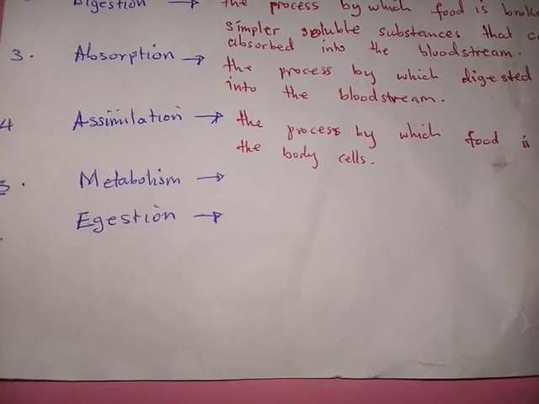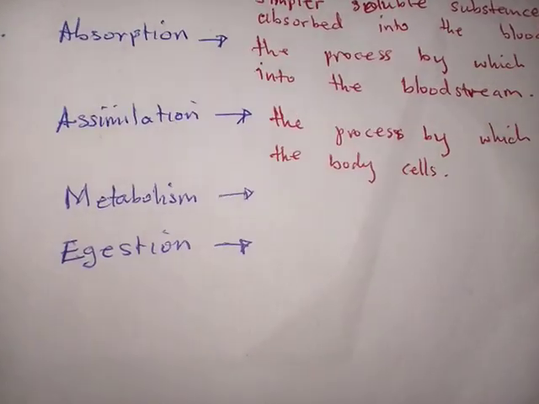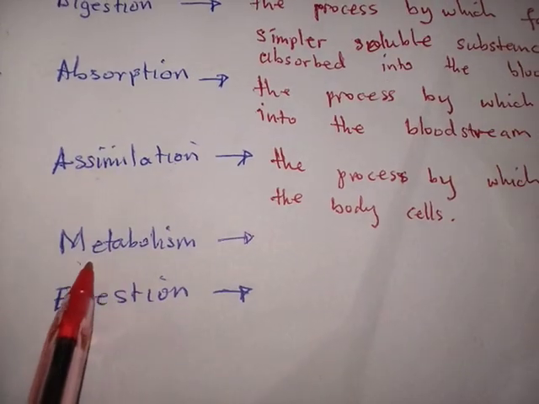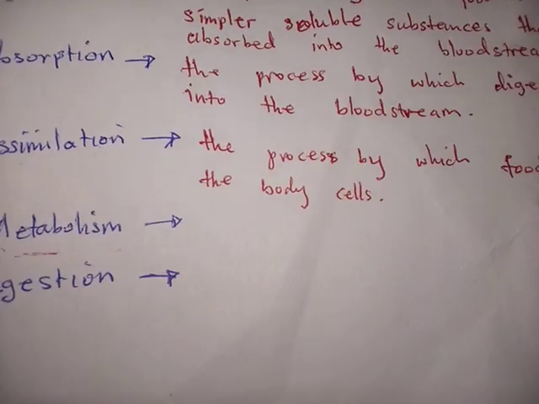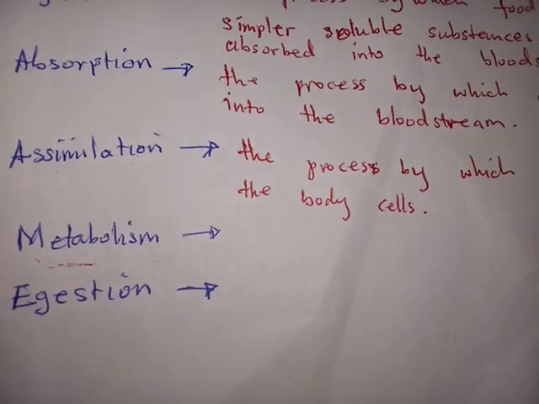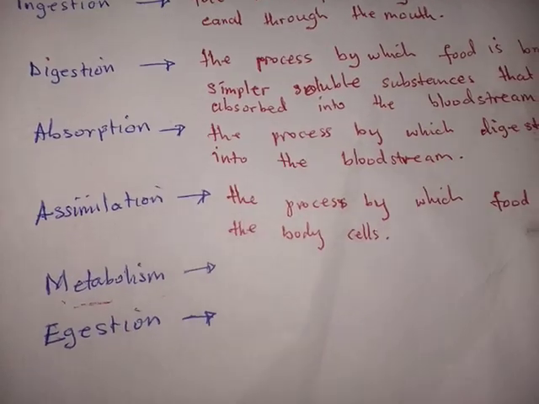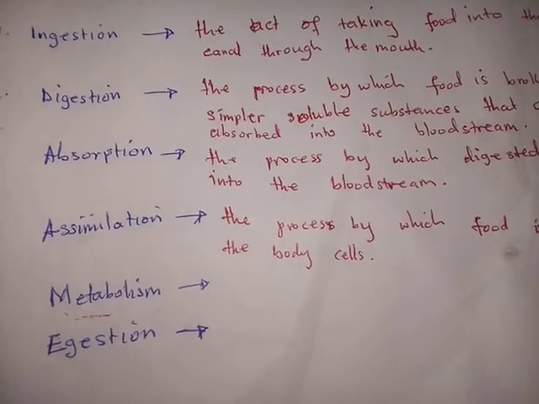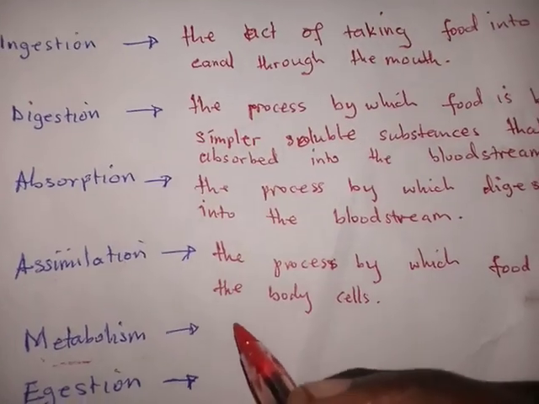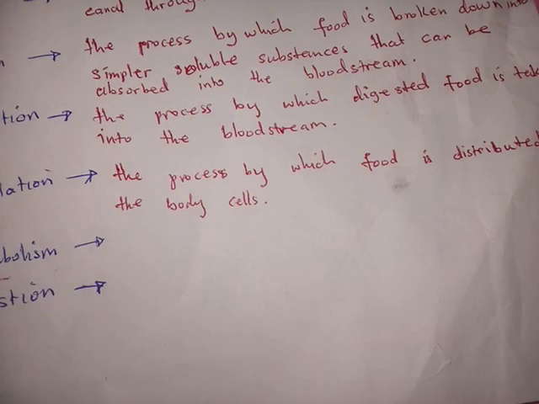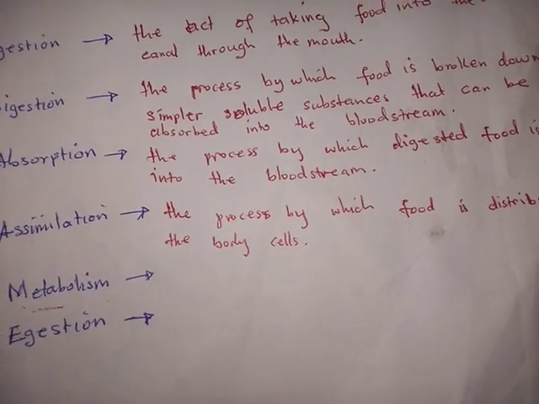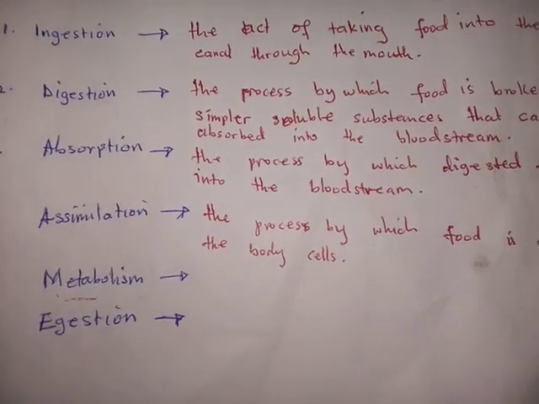So let us now have a look at metabolism. Let us see what metabolism means. We have a definition, and from the definition, it will help us to have the primary understanding. Then we go on, we have an explanation, and we understand what this metabolism is. So let's have the definition first.